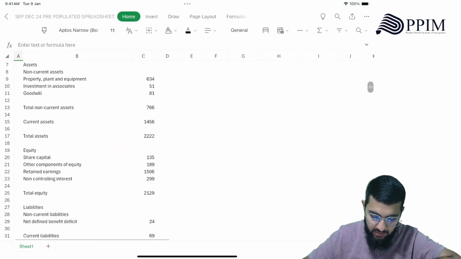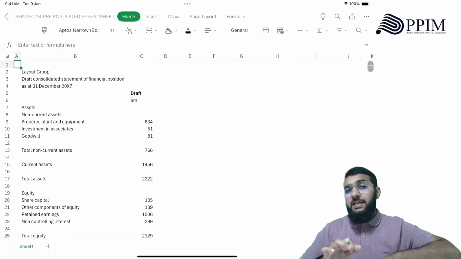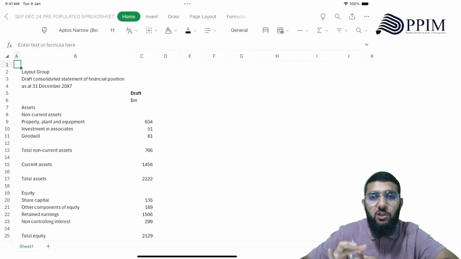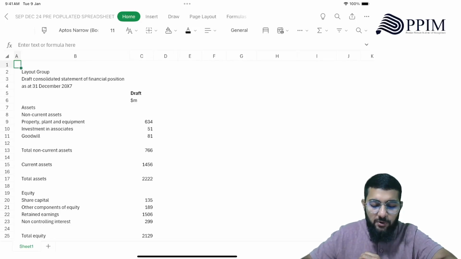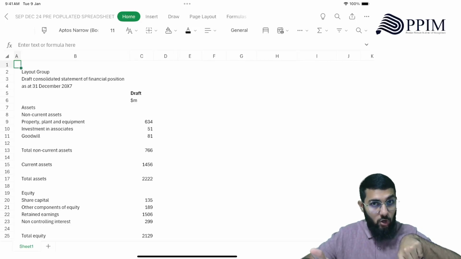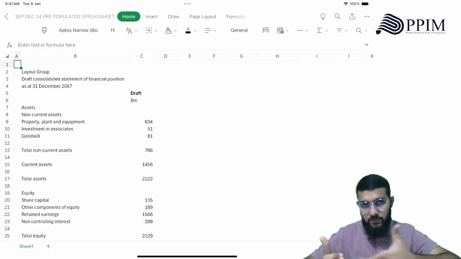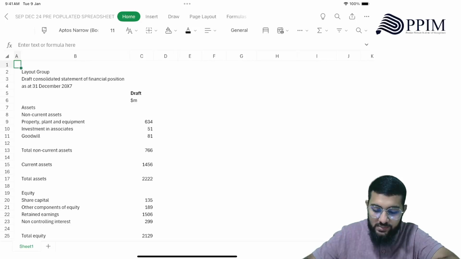This is exhibit 4. Okay, so they've given some details. Now this structure has come into play since September 2023. What happens here is you will be given a wrong or a draft consolidated statement of financial position or profit or loss that would be incorrect, which you will have to correct. You'll have to pass correction entries on this. So here you should be very careful about plus and minuses.